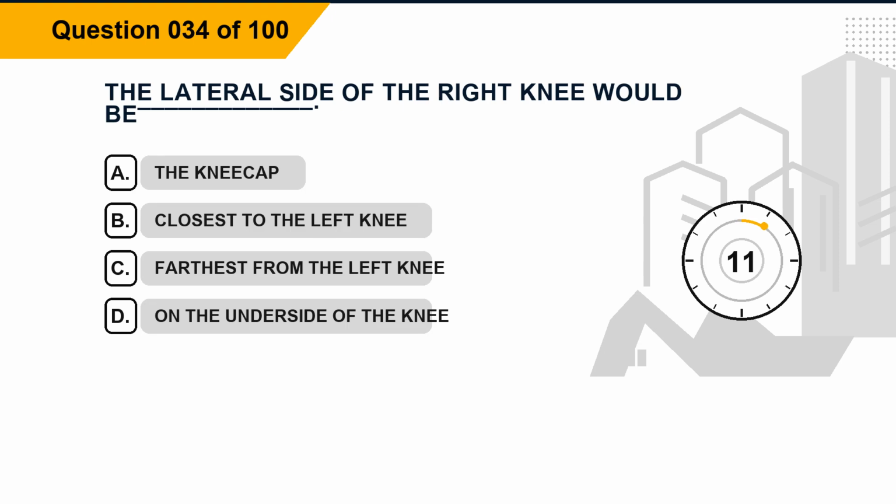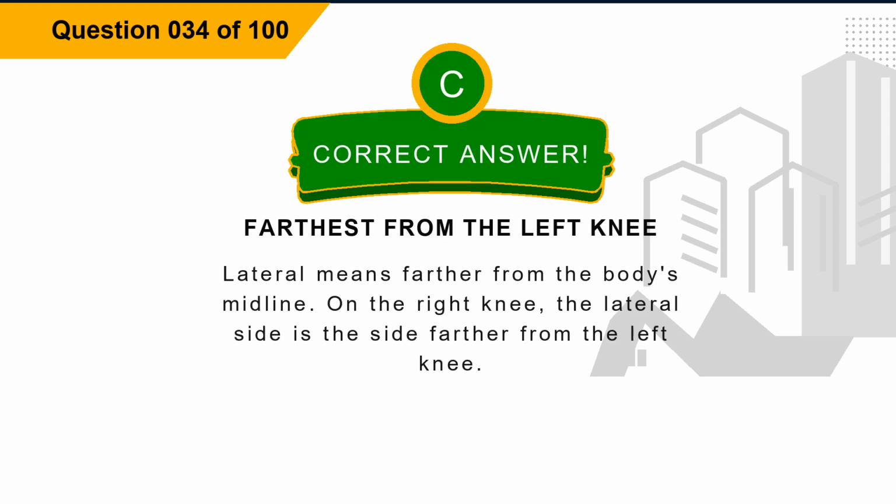Question 34. The lateral side of the right knee would be blank. Option A, the kneecap. Option B, closest to the left knee. Option C, farthest from the left knee. Option D, on the underside of the knee. The correct answer is option C, farthest from the left knee. Explanation: lateral means farther from the body's midline. On the right knee, the lateral side is the side farther from the left knee.